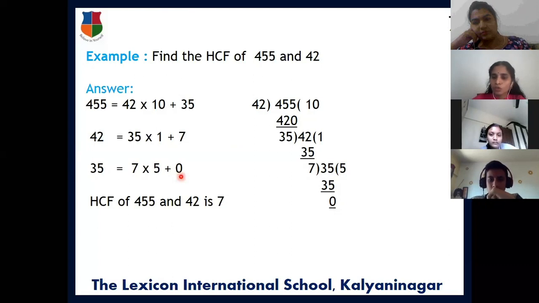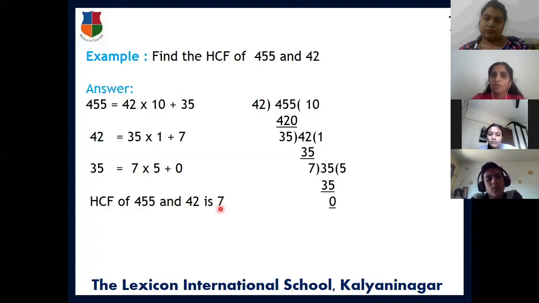So we are going to stop this division lemma process here. If you get such a step at last, where the remainder is 0, the divisor in that last step is the HCF of these two numbers. That is the HCF of these two numbers.